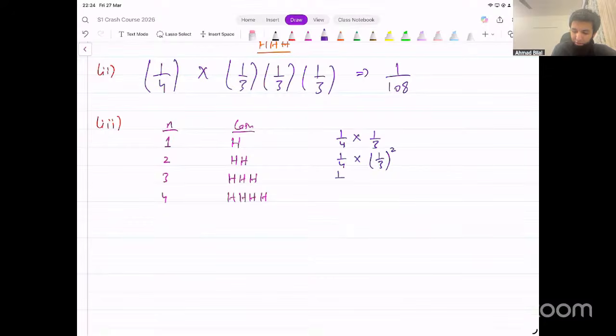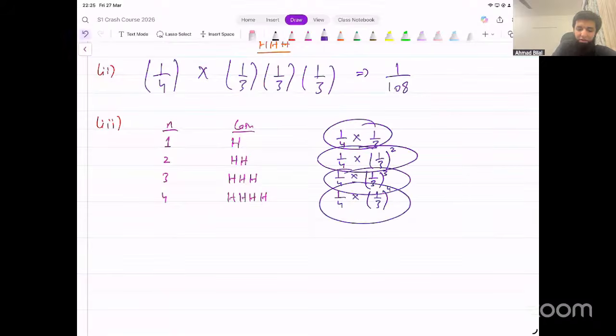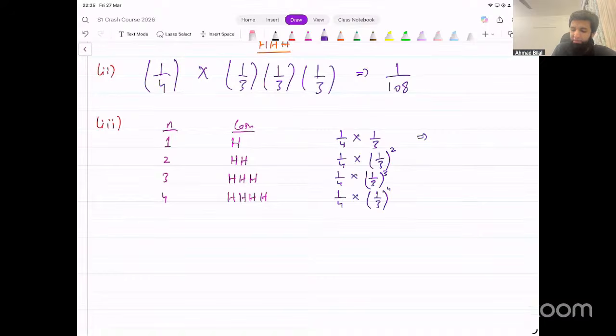In the third case, probability of getting a 3 is 1/4, and then 3 heads, toss the coin 3 times. What's the probability of getting 3 heads? That will be 1/3 into 1/3 into 1/3, that's just 1/3 cubed. And then finally, probability of getting 4 is 1/4, into probability of getting 4 heads, 1/3 four times, that becomes 1/3 to the power 4. And now it's either the first case or the second or the third or the fourth. We add up all of these cases and that's going to give us the result.